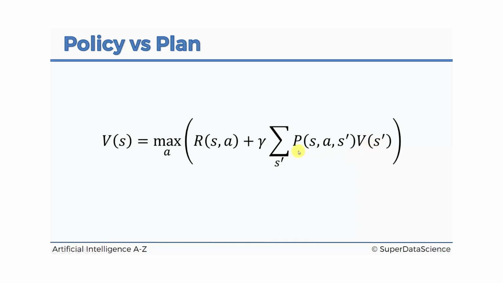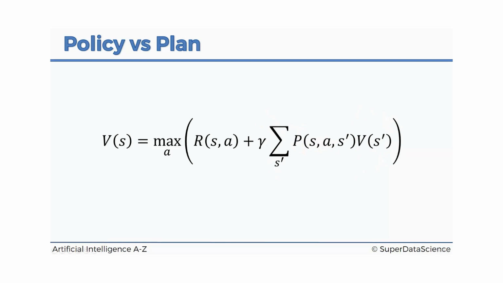There are some random effects that are present in the environment that might alter the state, and he might not end up in the desired state. He might end up in a different state. That's why we're taking the expected value over here, this sum over here.